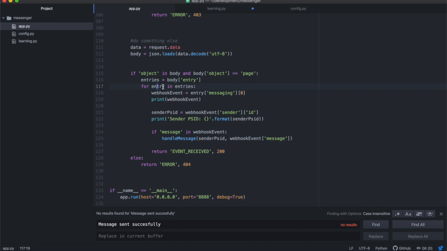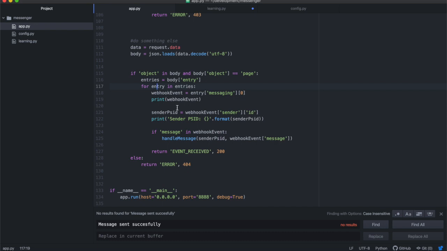So you need to be iterating through that list, saying for entry in entries. Then the webhook event will be the entry messaging at 0. The messaging will also be an array of objects, but even though it is an array, only the first object is the one you need to work with, because there will be nothing else in the other elements of the array. So you get entry messaging at 0, and that will be the webhook event.